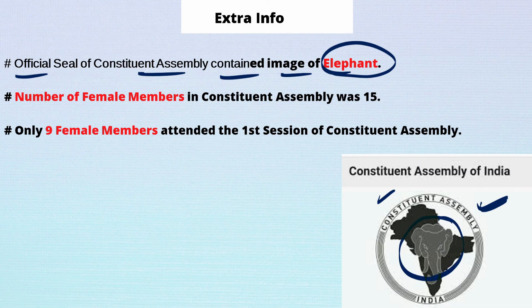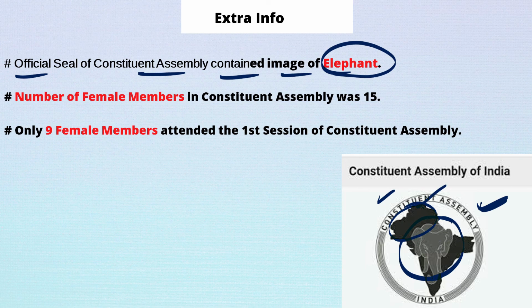This seal was made before the partition of Pakistan. That's why they included this part. The seal contained the image of the elephant because the elephant is a huge animal, and the Indian constitution is also huge. It is the bulkiest constitution, so the size of the elephant resembles the size of our constitution.